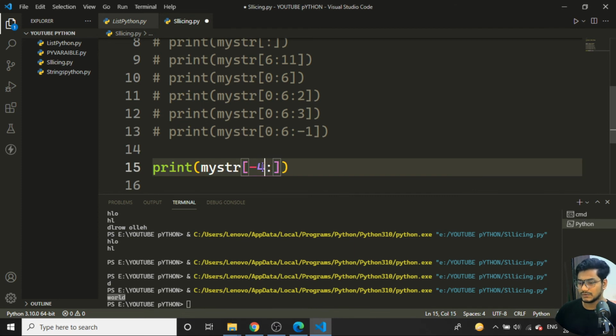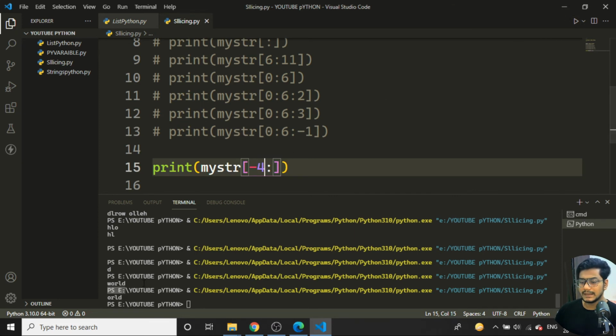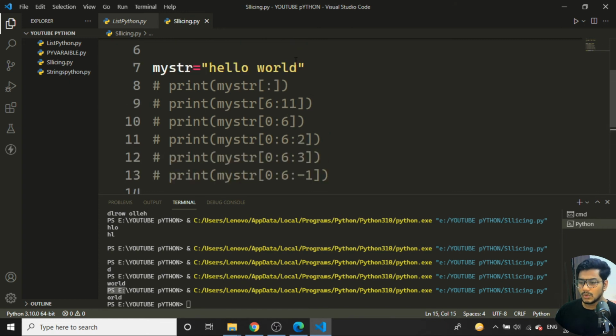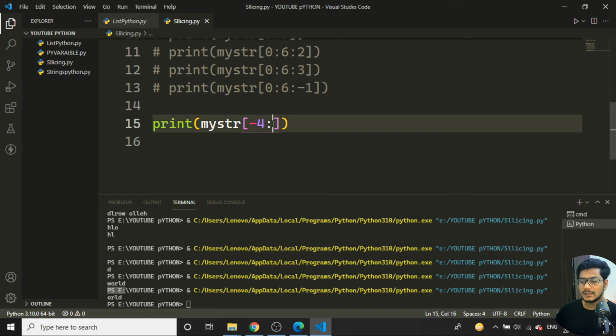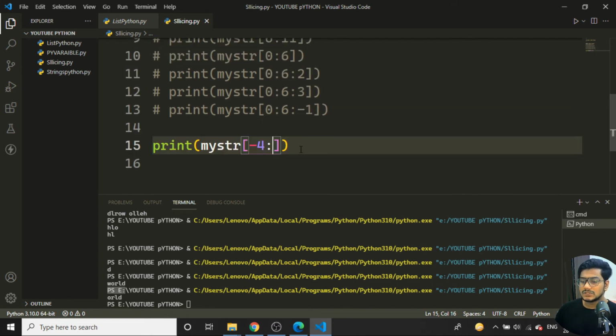If I give minus 4 here, you'll see I'll only get ORLD. That means 1, 2, 3, 4, only four characters are getting printed. So like this it works. The same thing like this.